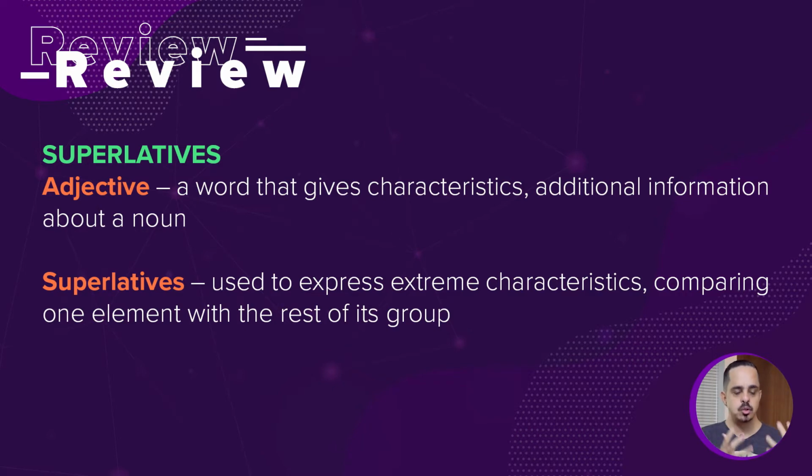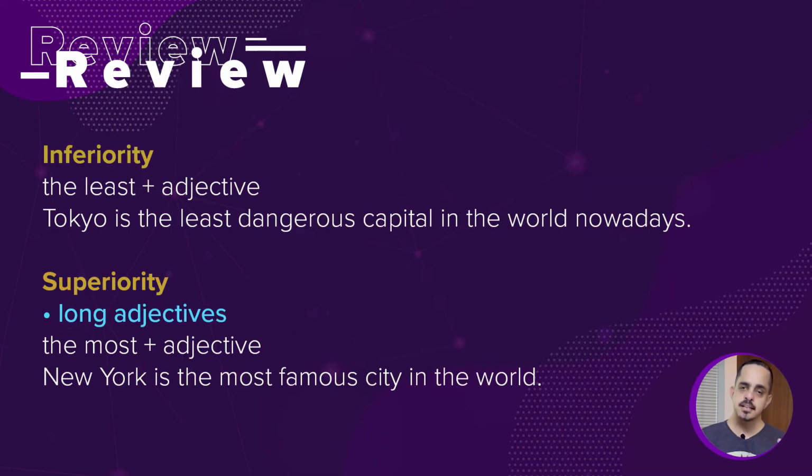And what is a superlative form of an adjective? We use superlatives when we're talking about extreme characteristics, or the highest or the lowest extremes. Okay? We use superlatives when we are comparing one element with the rest of its group. We can have two types of superlatives, of inferiority and of superiority.